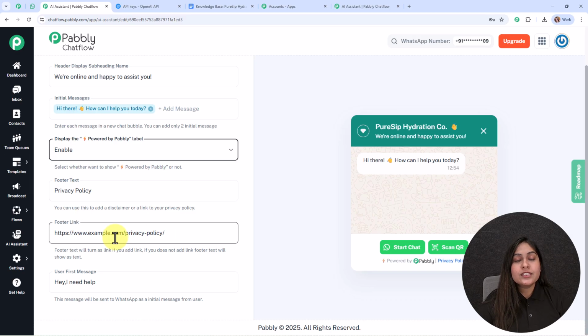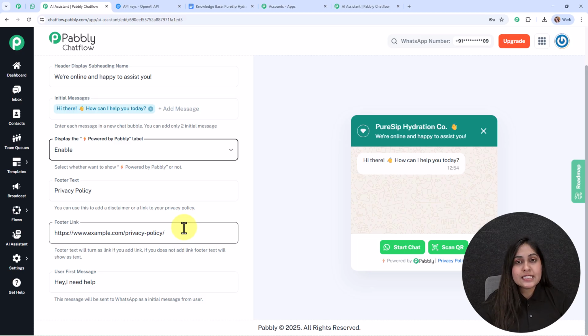Then comes the footer text and footer link. It says you can use this to add a disclaimer or a link to your privacy policy. For the footer link, it says footer text will turn into a link if you add a link. If you do not add a link, it will be shown as text only. Basically businesses use footer text and footer link to add the privacy policy hyperlink in their assistants. But if you don't want to create a hyperlink, you can simply add a footer text and it will be shown as text only.